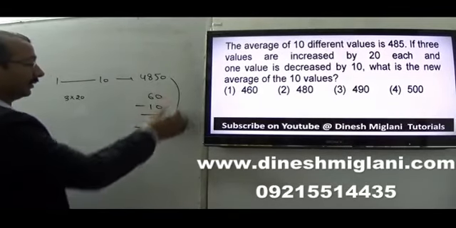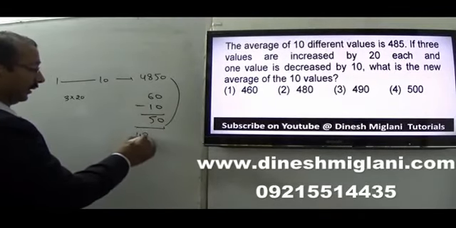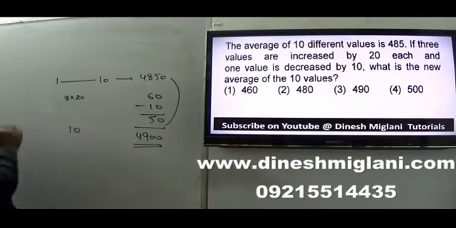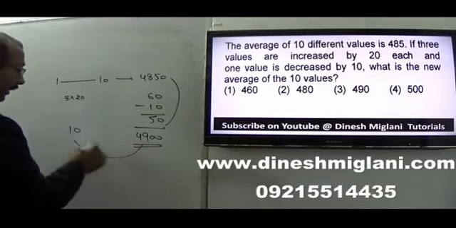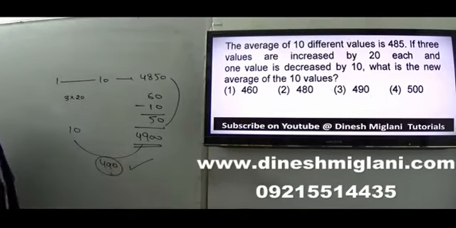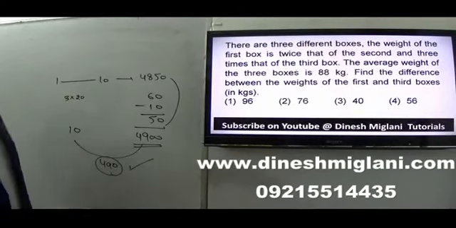So practically what is the total increase? 50. So I can say now total sum is 4900 and number of values are 10. So what is my average? 4900 by 10. This is equal to 490, right? So I can say that average of 10 values is equal to third one, 490. 490 becomes my answer. Let's have the next question here.